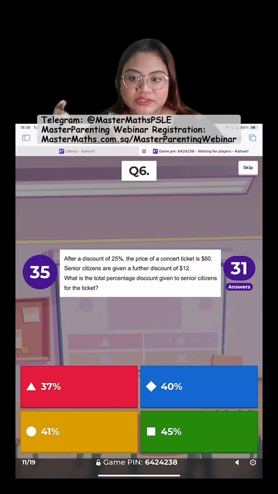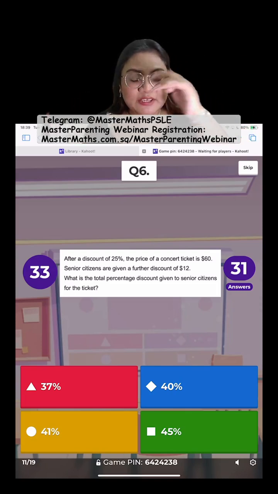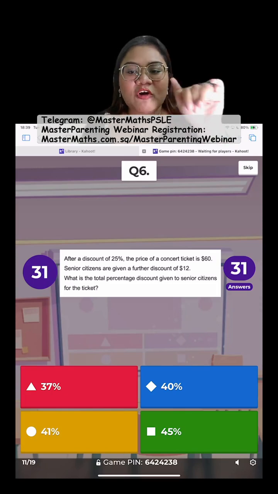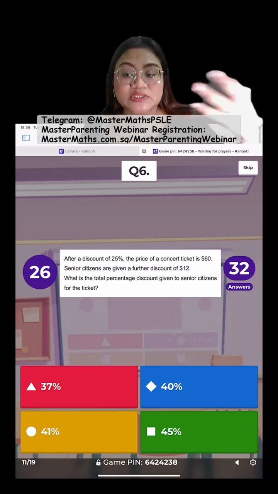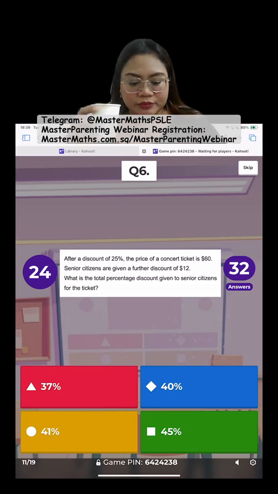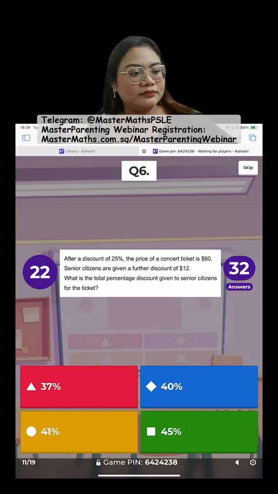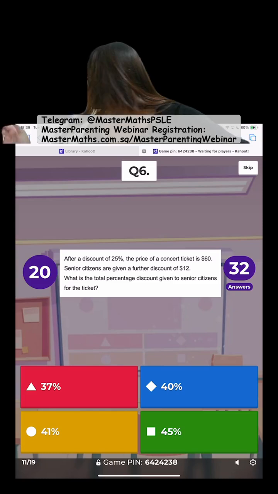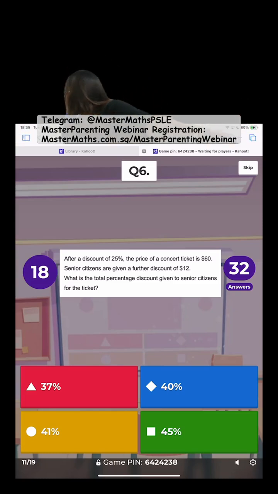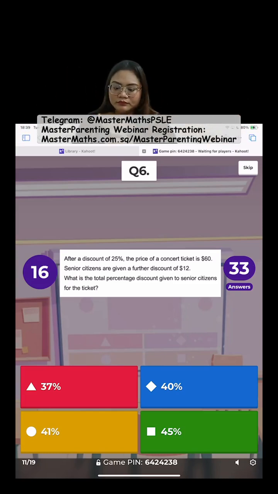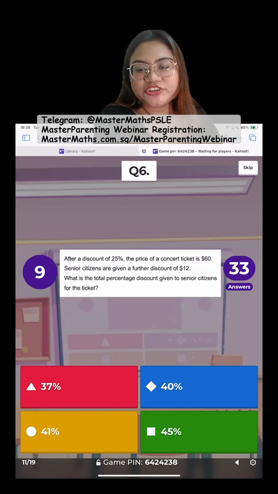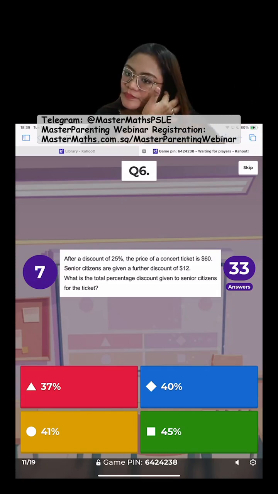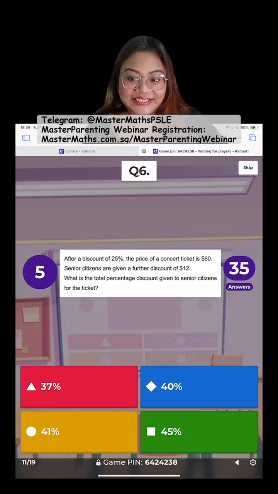Okay. How do we solve this, guys? Let me give you a hint, okay? Go and look for the original cost. If you know after 25% discount you get $60, what's the original cost? Use that to help you. Okay. Use the original cost to help you, okay?